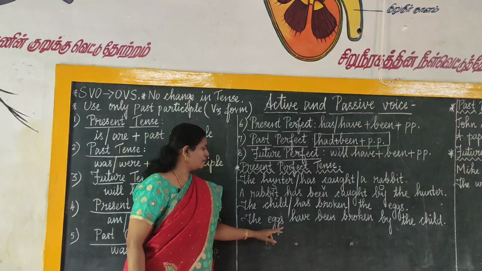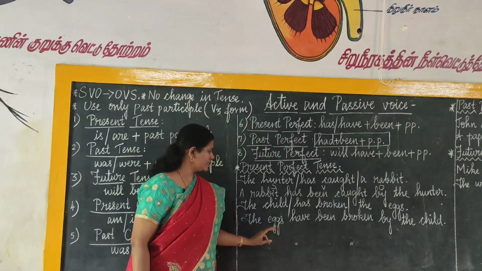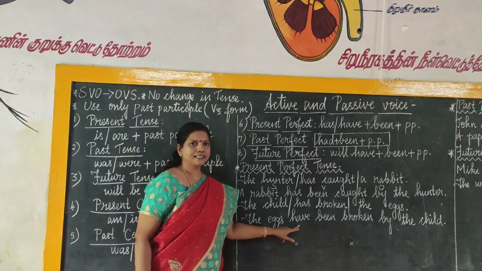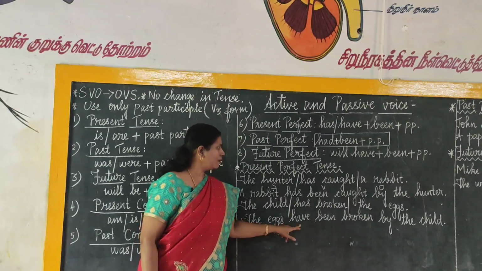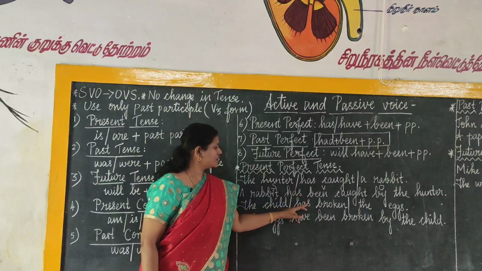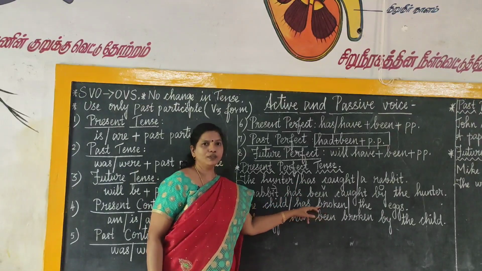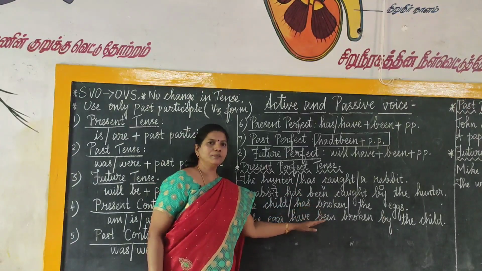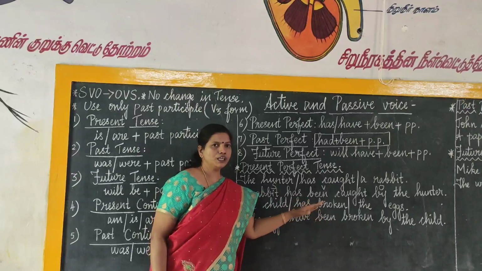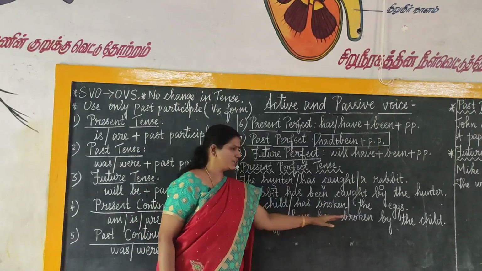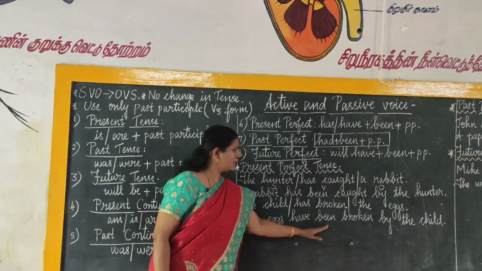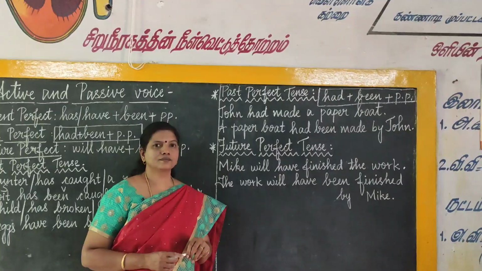Plural. So, you have to use have. If it is egg, you have to use has. Since eggs is plural, you have to use have, and also the question is in present perfect tense, so you have to change it in present perfect tense only. You should not change the tense. The eggs have been broken by the child. So, object, verb and subject.